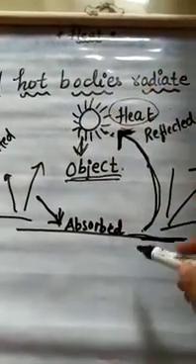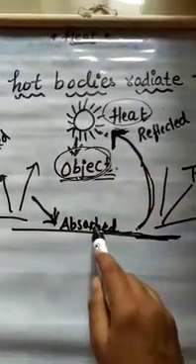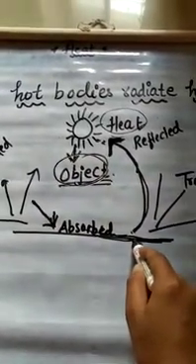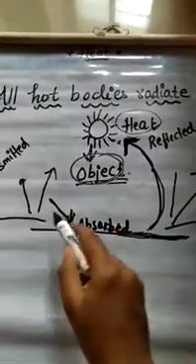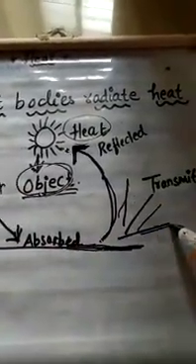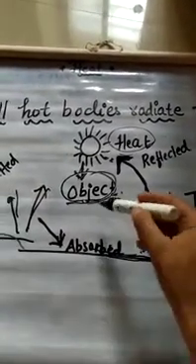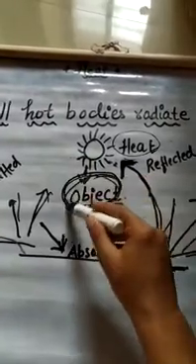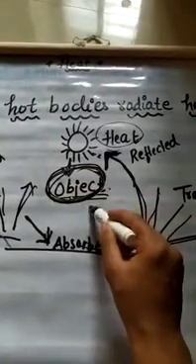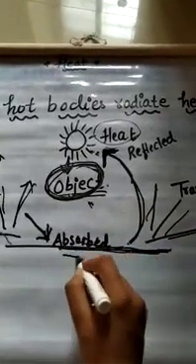Then a part is absorbed by that particular object, and a part may be transmitted into the surroundings. So the temperature of the object increases, and this is all due to the absorbed part of the heat.